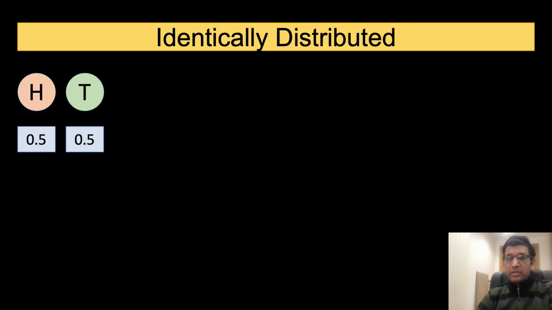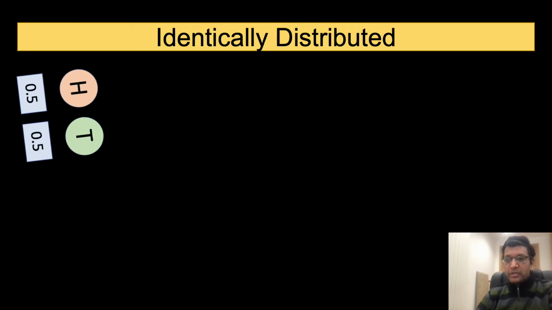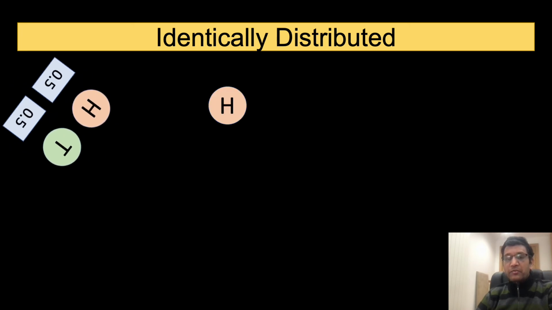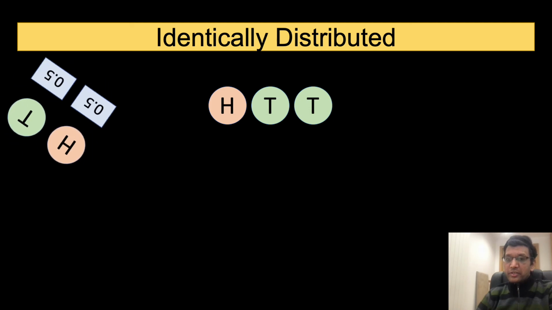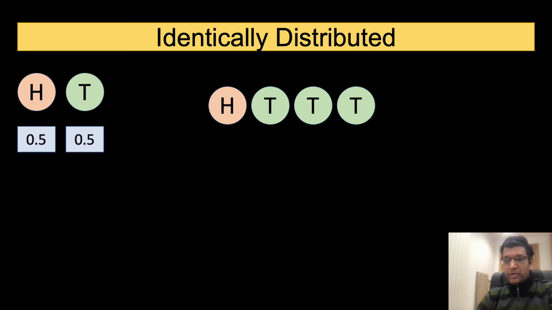To better appreciate the concept, let us consider another setup. Here we have a fair coin like we discussed before, and we perform 4 tosses with the coin. We obtain a sequence of heads followed by 3 tails. To contrast it, let's have another setup where we use different coins, each having a different probability of heads associated with it, and toss them to obtain a sequence of head and 3 tails.